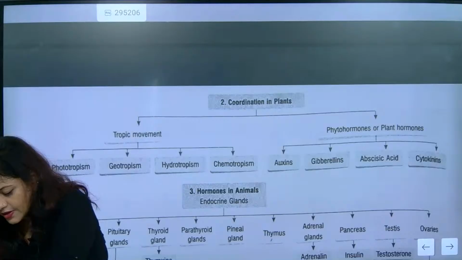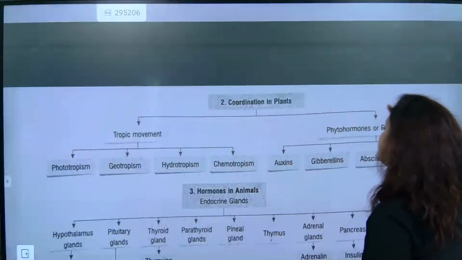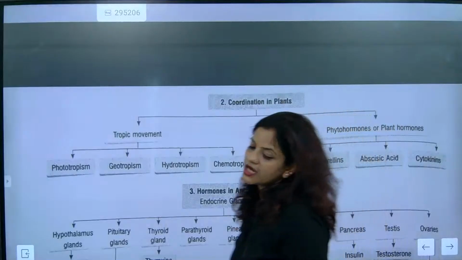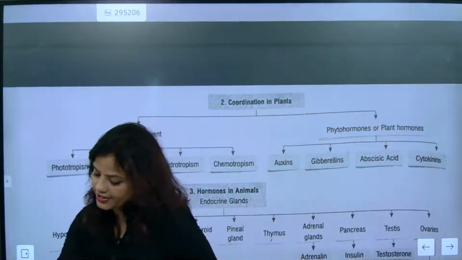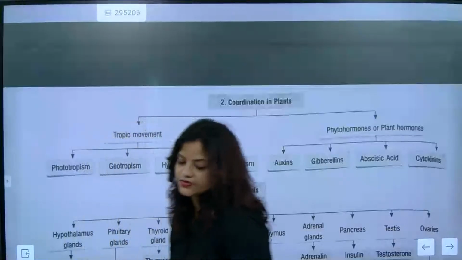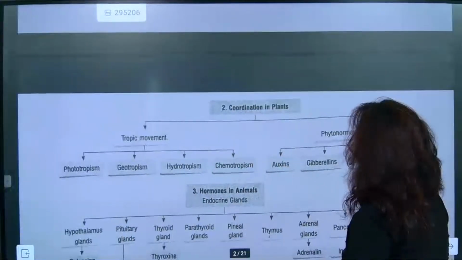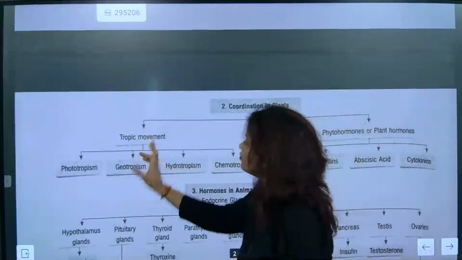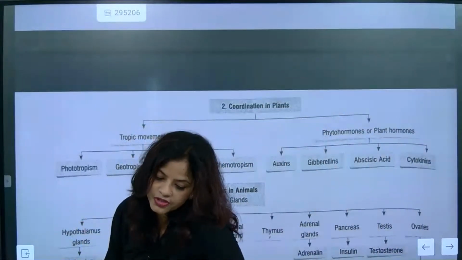Okay. Now listen, so control and coordination, when somebody will be asking you, you need to understand some of the most important things. First we'll start coordination in plant. Coordination in plant will be exactly starting with what, beta, first important thing, that the tropic movement. So we are going to understand about some of the most important thing about movement of the plant. So plant growth and development is one of the most important thing.